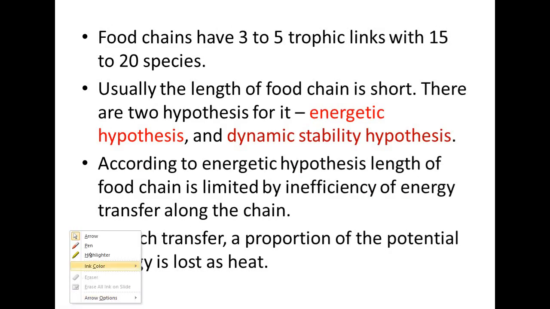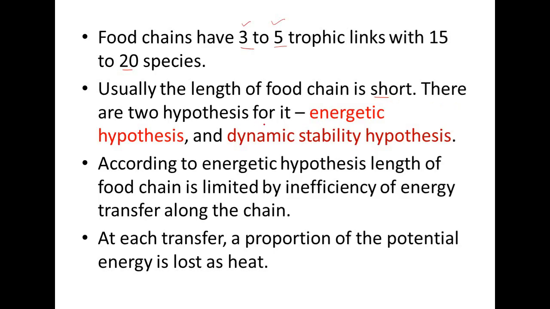Food chains have 3 to 5 trophic links with 15 to 20 species. Most commonly, food chains are shorter in length. Usually the length of a food chain is shorter. Why is the food chain shorter?